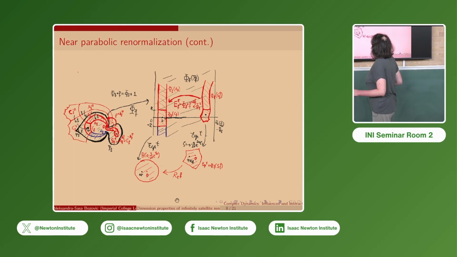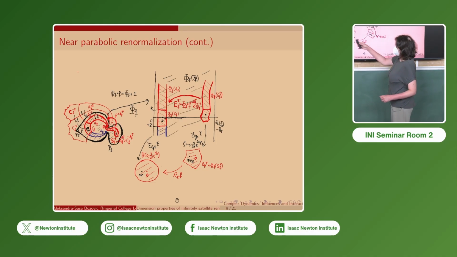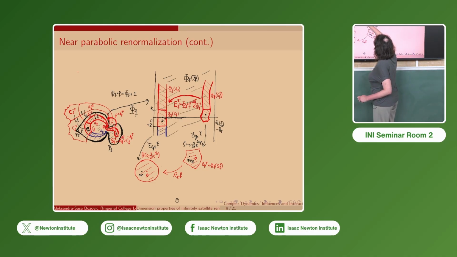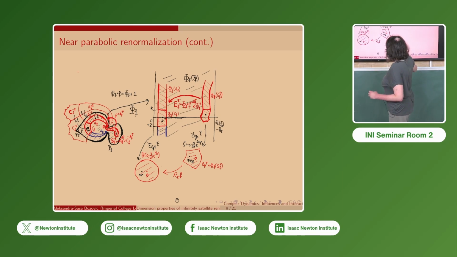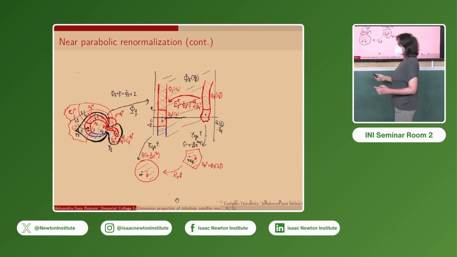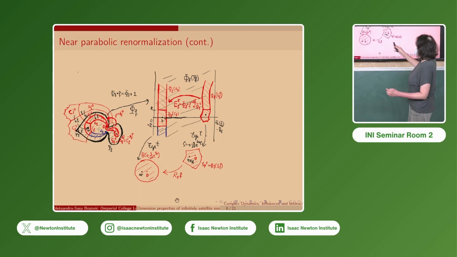For a top renormalization, we'll take this half-infinite strip in the Fatou coordinate plane. Also, the perturbed Fatou coordinate sends the perturbed petal to this bi-infinite vertical strip.